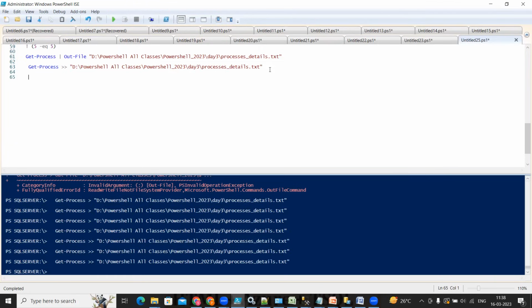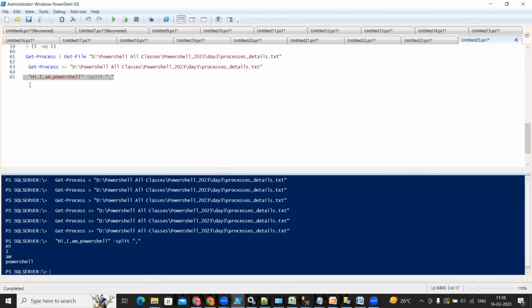I'm taking one value here: Hi, I am PowerShell, comma separated, because I have to tell PowerShell where to split. I will give hyphen split, telling PowerShell that wherever it finds the comma, it should split into two parts. I think I discussed this last time also. Hi, I am PowerShell: where it found the comma, it splits the value.